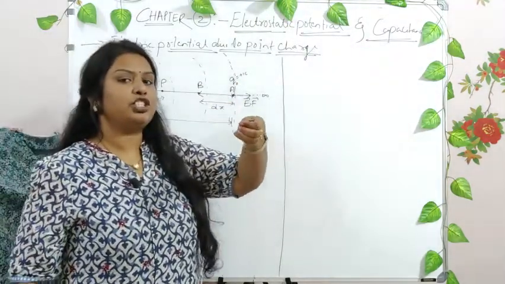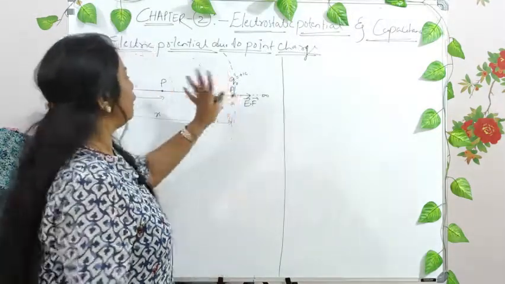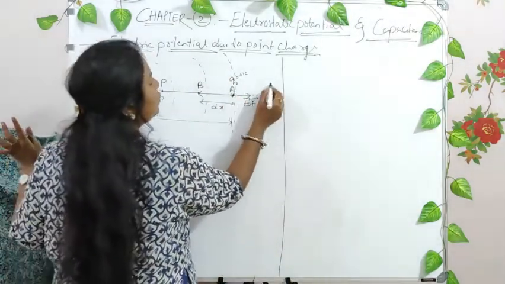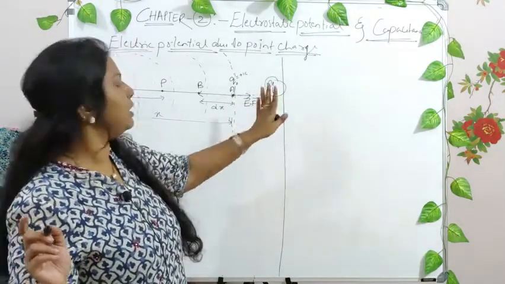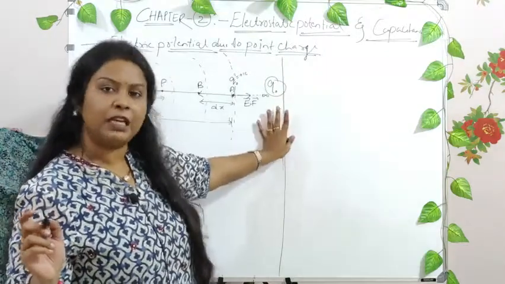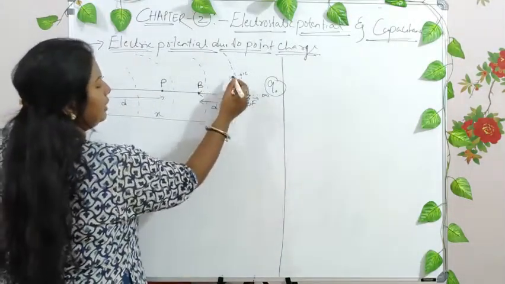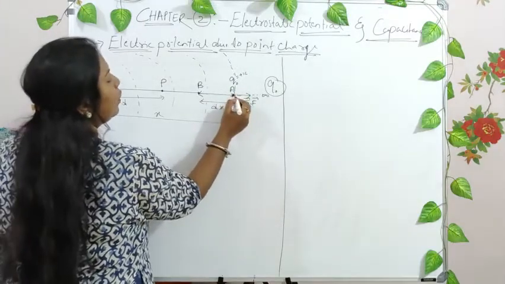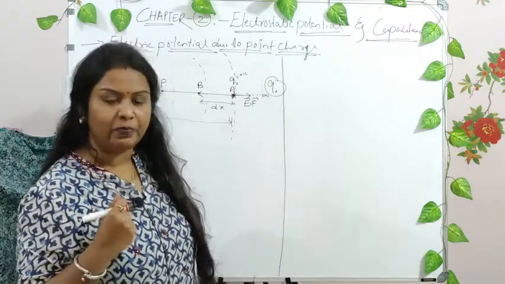Whenever a test charge enters an electric field, it experiences a force on it. If this test charge was out here, it would have experienced no force on it. Why? Because the electric field is 0 here. It is an empty space. But it has entered the electric field region, and now at this point it experiences some force on it.